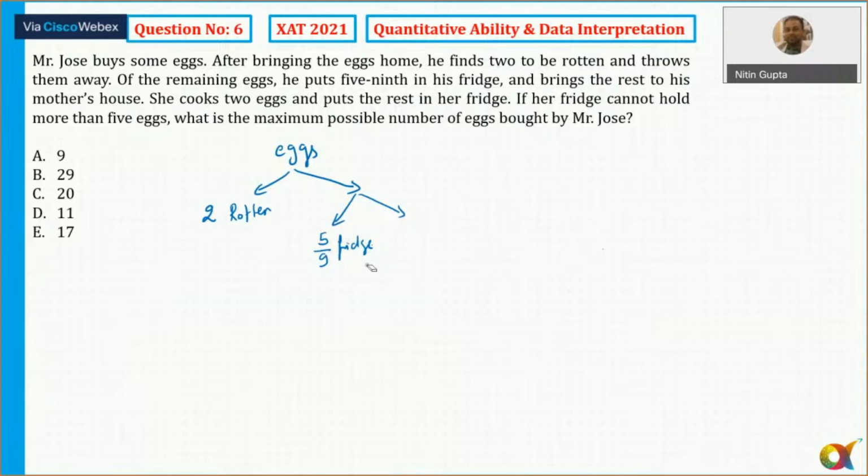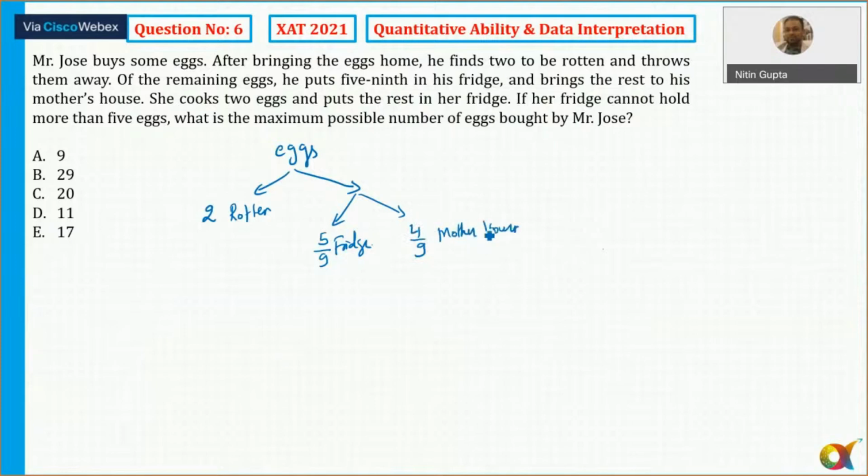Rajsi is saying 17. We'll see that. 5/9 in the fridge and he brings the rest to his mother's house. So that is nothing but 4/9 to his mother's house.